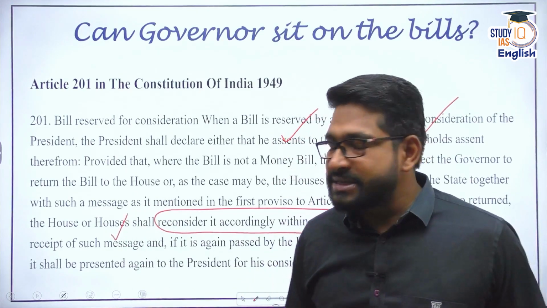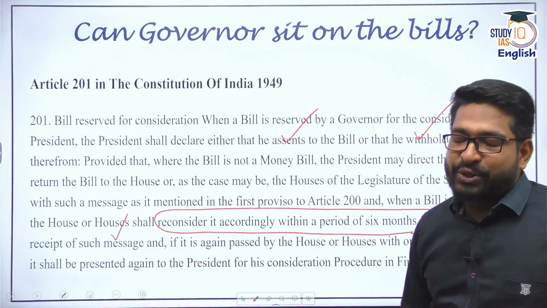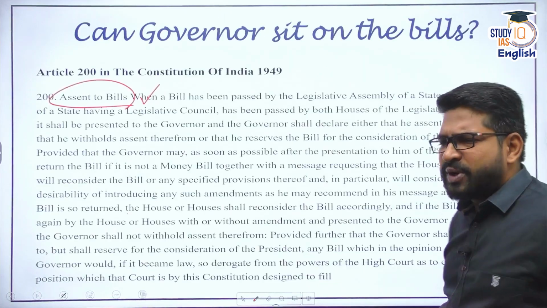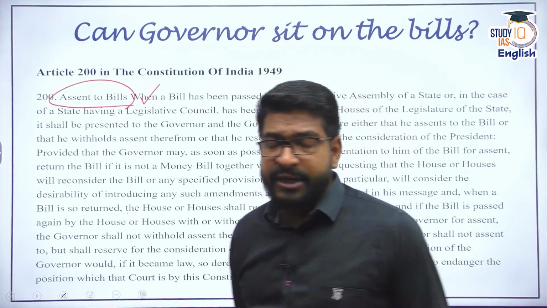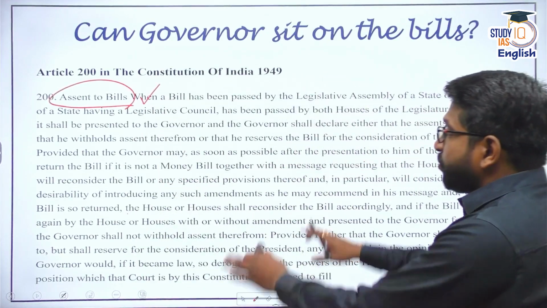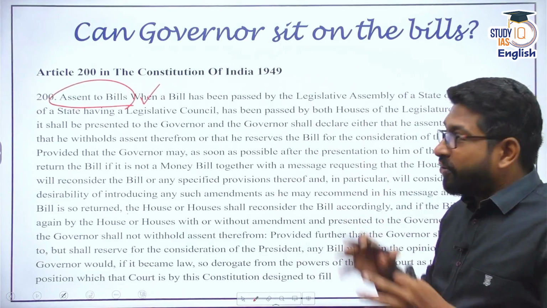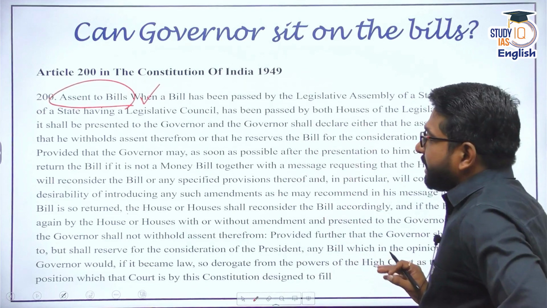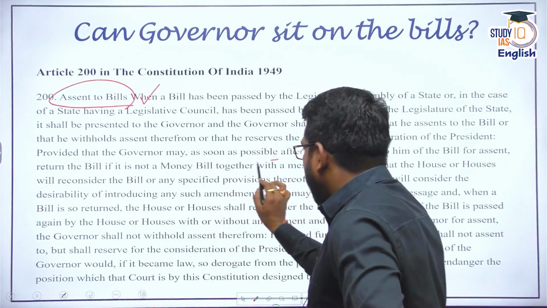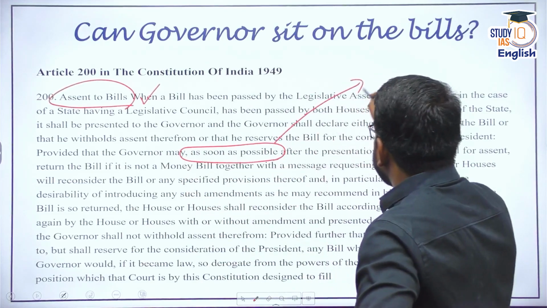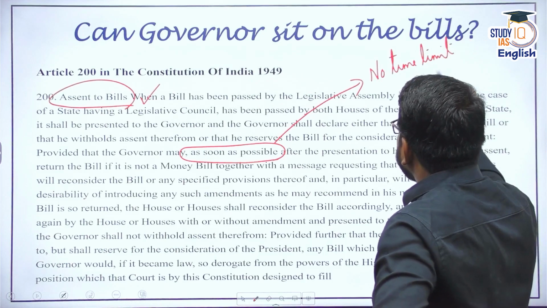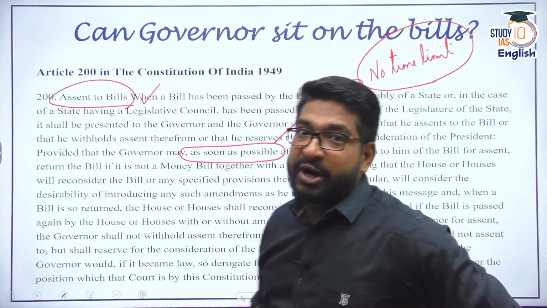Now, why I am highlighting this is that there is a very good technical catch here. After looking at this, you understood, okay, sir, everything looks fair and square because very similar powers are also given to the President of India. So I don't find any controversy here. What is the major issue now? The major issue is in the wordings of Article 200. It suggests that the governor shall assent or take whatever action he takes as soon as possible. That means there is no time limit which has been mentioned. And it is because of this that the governors have been using the pocket veto indiscriminately.